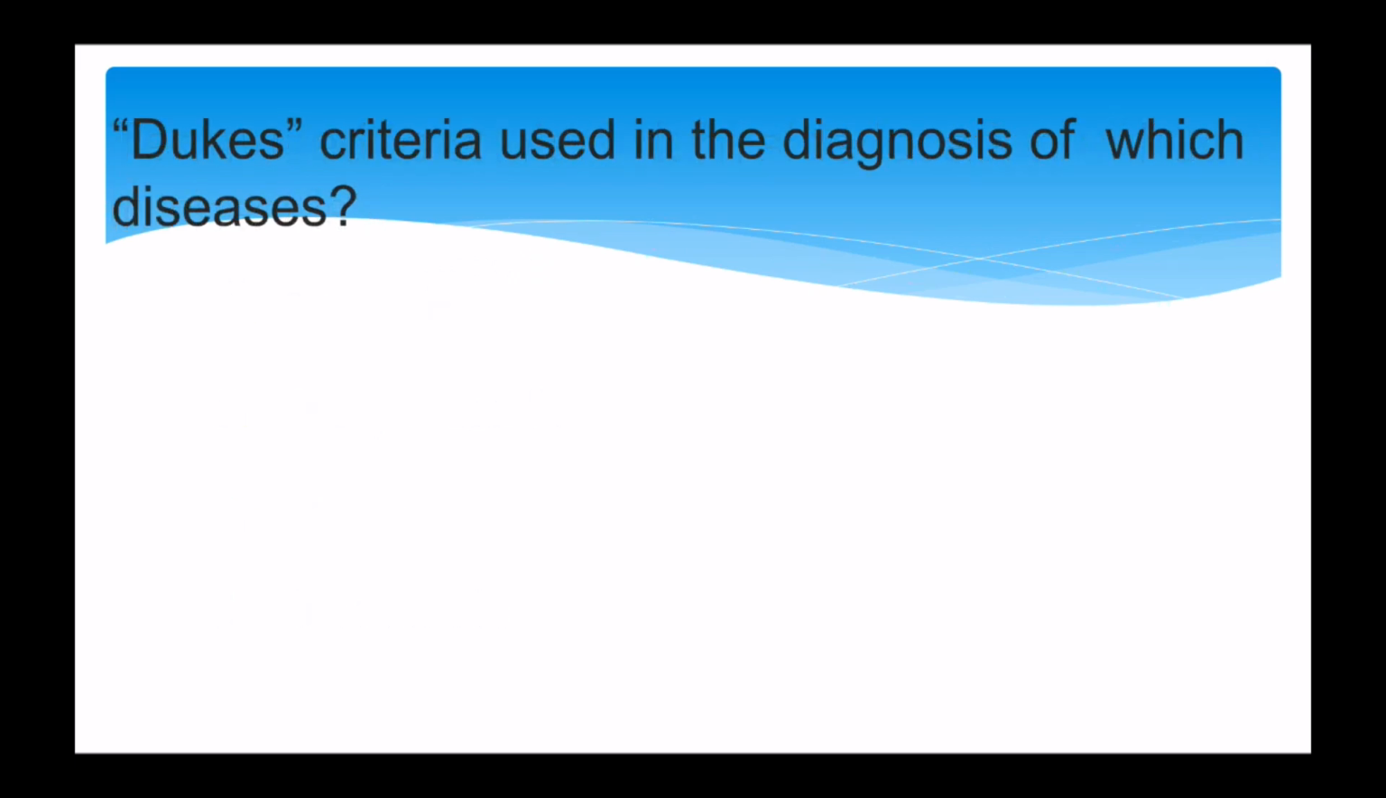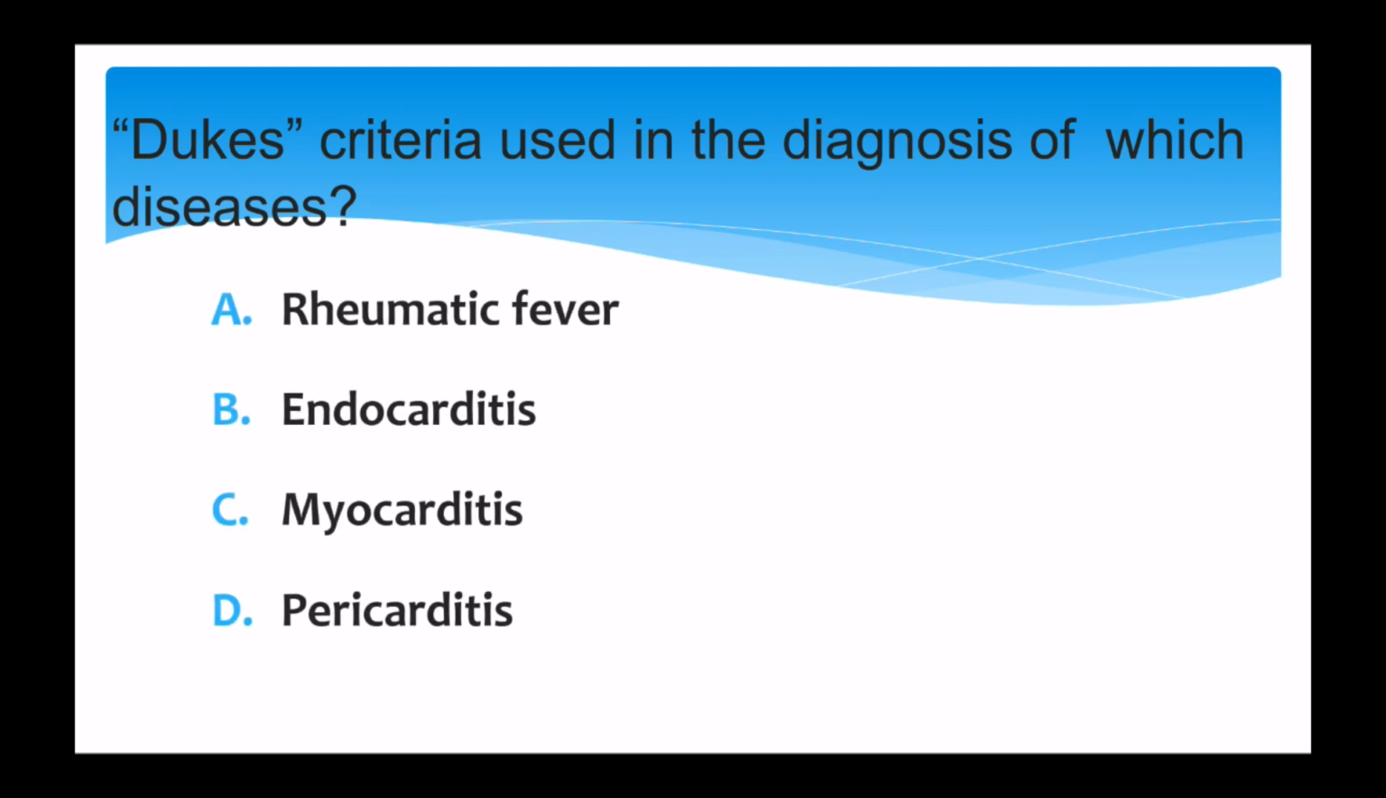Next question. Duke's criteria are used in the diagnosis of which disease? And the options are rheumatic fever, option B endocarditis, option C myocarditis, and option D pericarditis. And the correct answer is option B endocarditis.